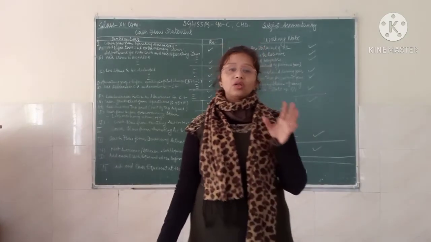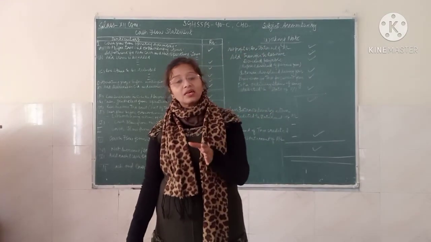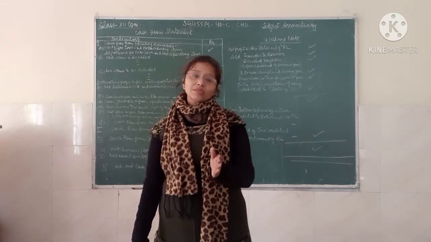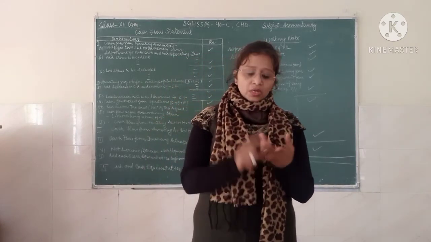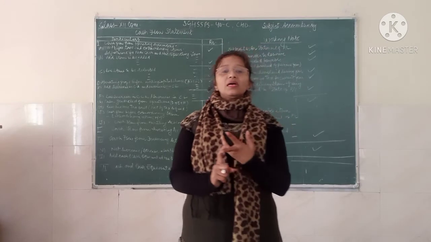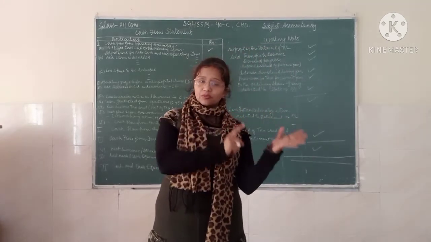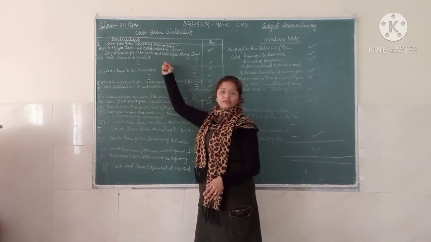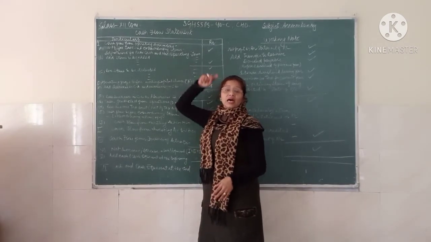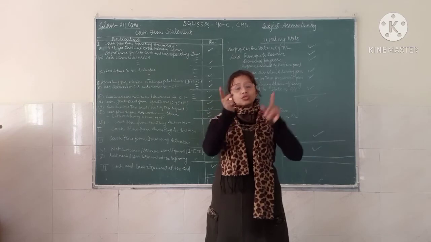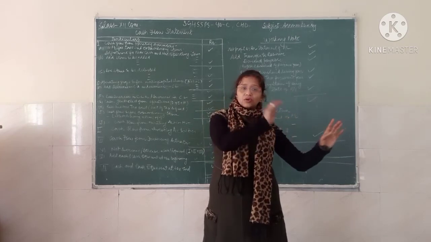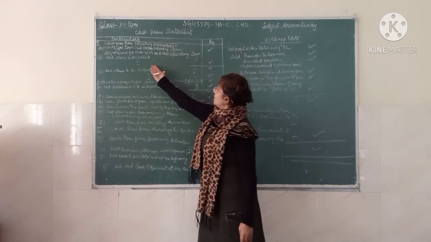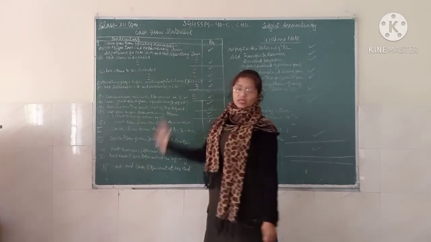These are all the items. Actually, this is there in the P&L, but because it is a non-cash item, because it is a non-operating item on the debit side of your P&L, you are going to add it again. So all these items which are non-cash and non-operating, which are on the debit side of the P&L, you are going to add again.